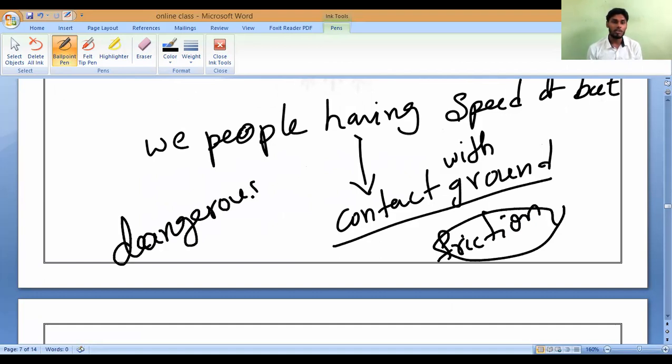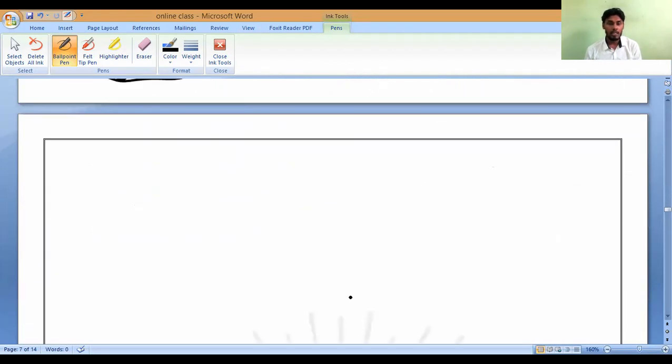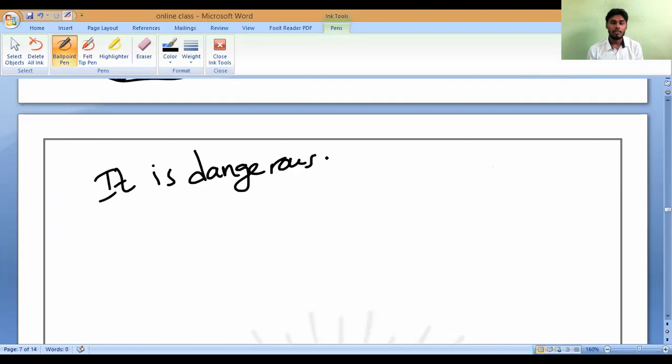Do you understand, brothers? Jumping out from a running bus is very, very dangerous because of inertia of motion. Inertia of motion. All of you understand? So that is what you can write, the last statement: It is dangerous to jump out from a moving bus.